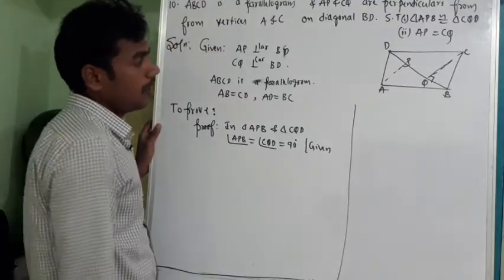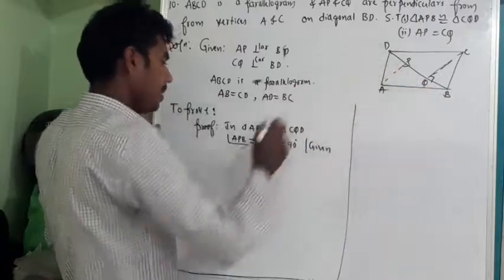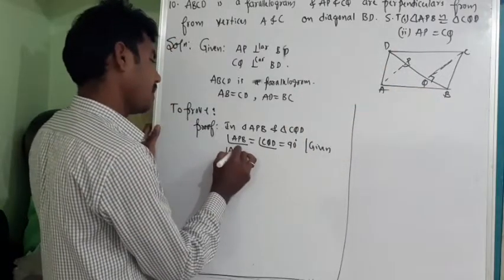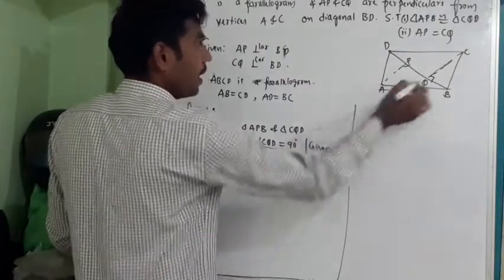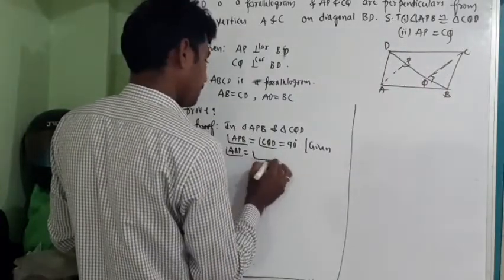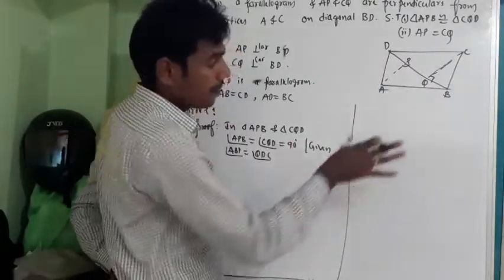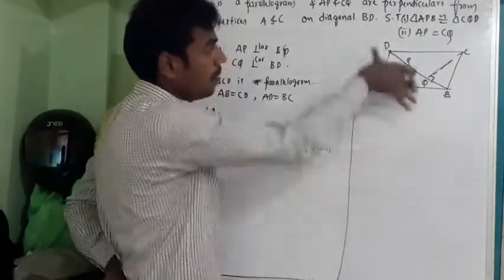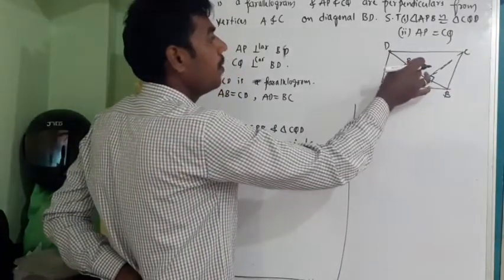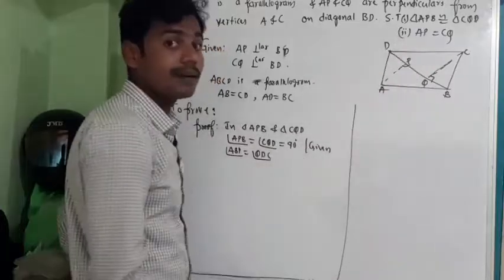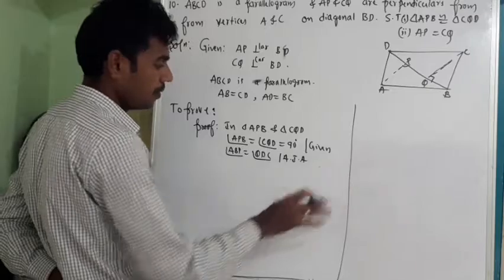Next, angle ABP is equal to angle QDC. Since it's a parallelogram, AB is parallel to CD and BD is a transversal, obviously angle ABP will be equal to angle PDC, that is alternate interior angles. Alternate interior angles, you should write in full.